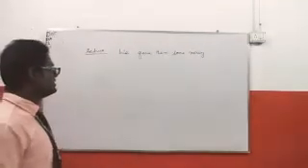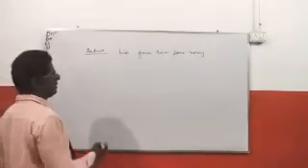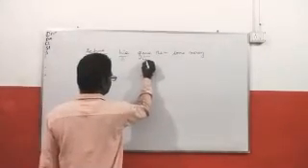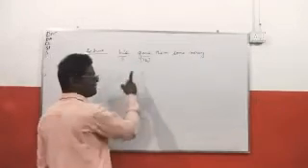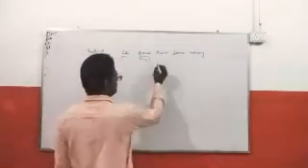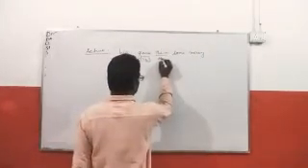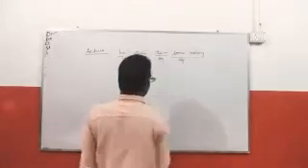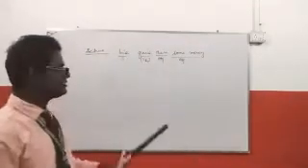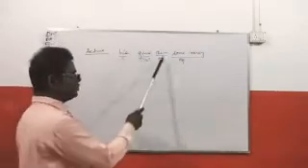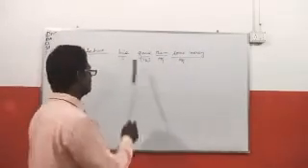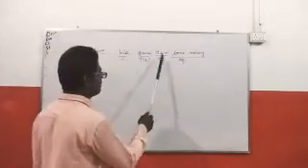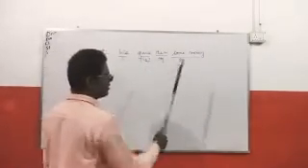So this is one sentence in active. Subject is we. Gave is in the second form. You can see there are some sentences where there are two objects. We is the subject, gave is the second form of the verb, then the objects: them and some money.